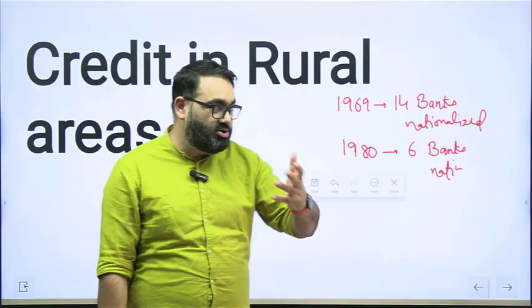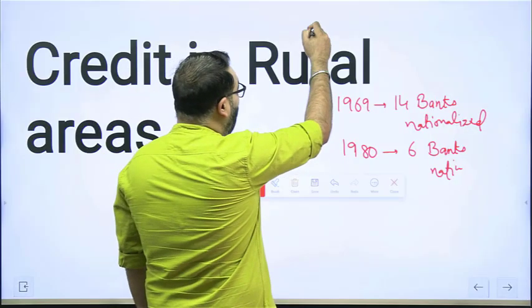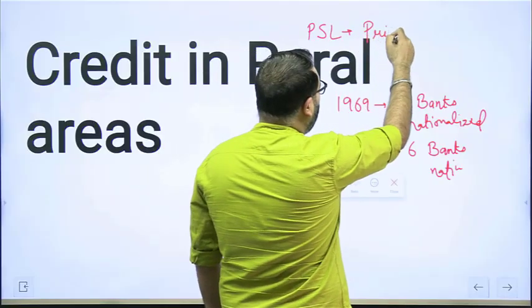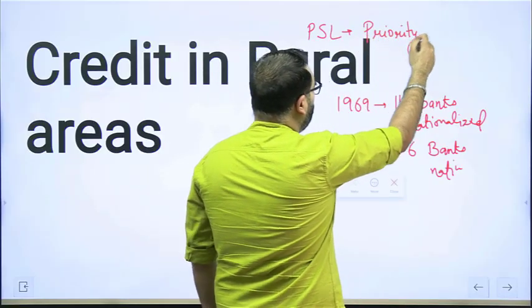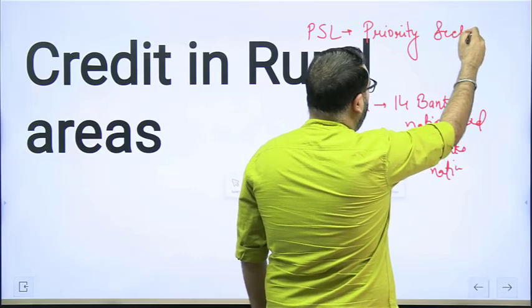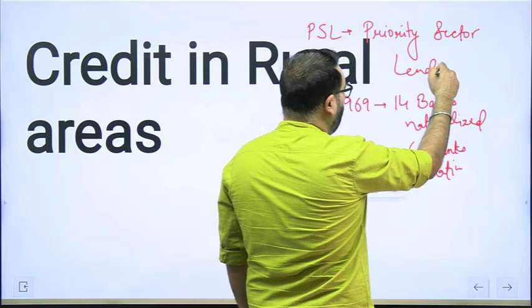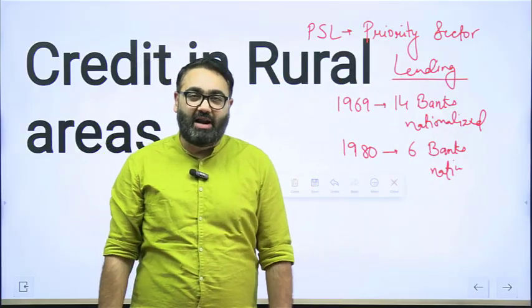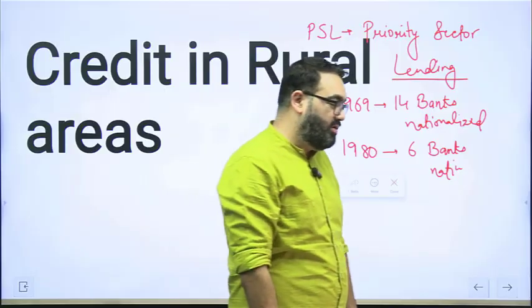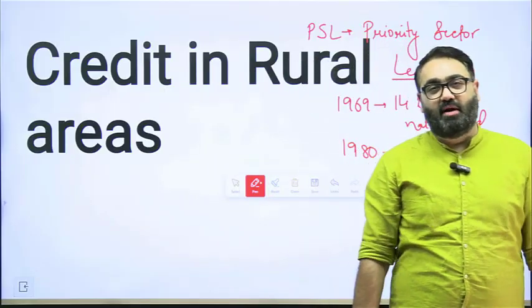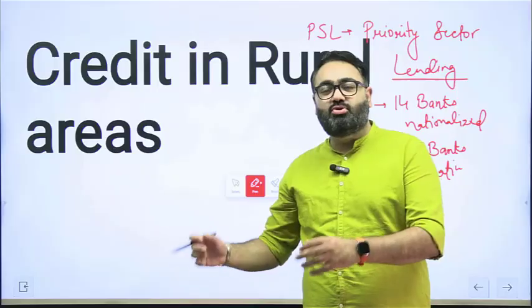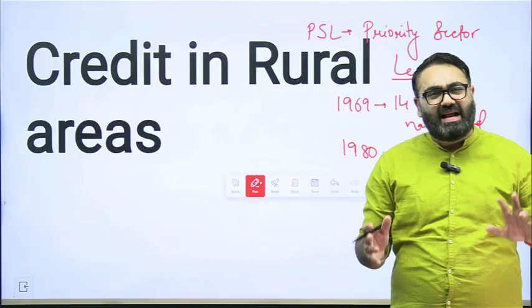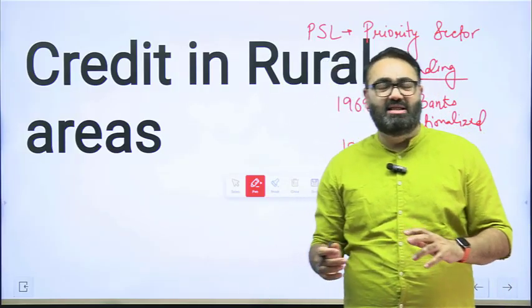Later on, the government also introduced, as you know, something called PSL. All of you would have heard about this. PSL stands for Priority Sector Lending. Priority Sector Lending means the government tells the banks that out of all the loans that you are giving out, a certain part of it, a minimum certain part, has to go into certain areas which are priority sector. Sectors such as agriculture, affordable housing, health, etc.